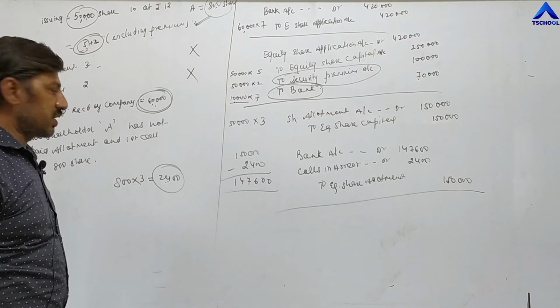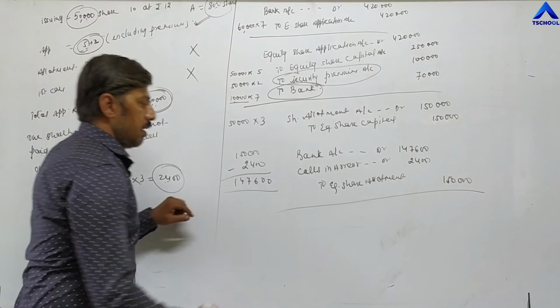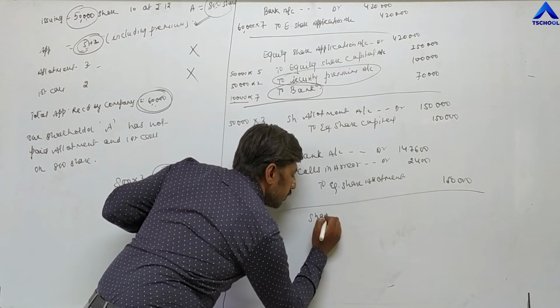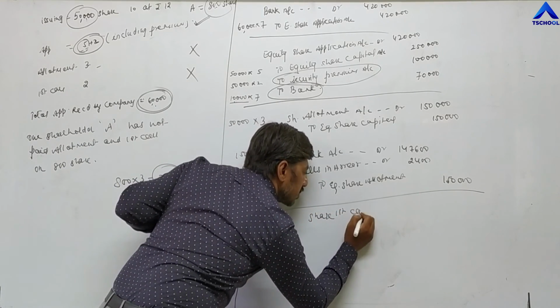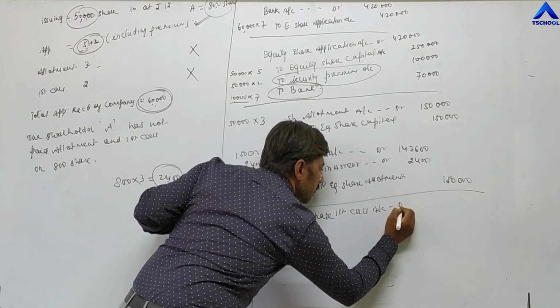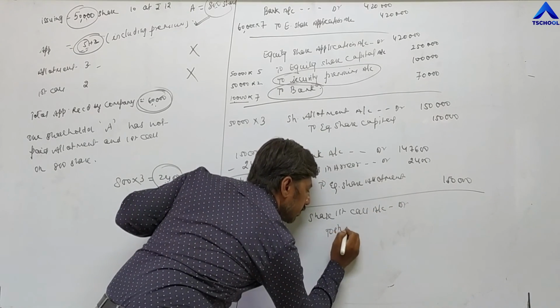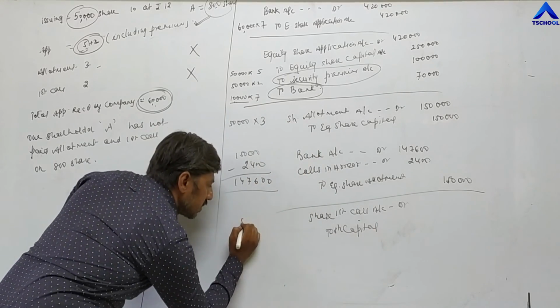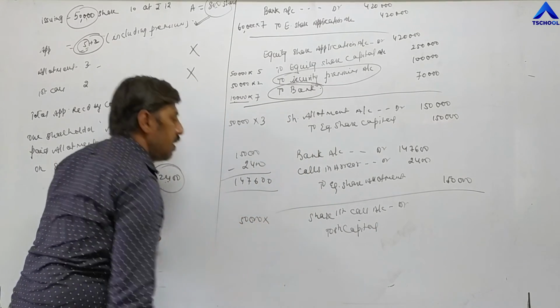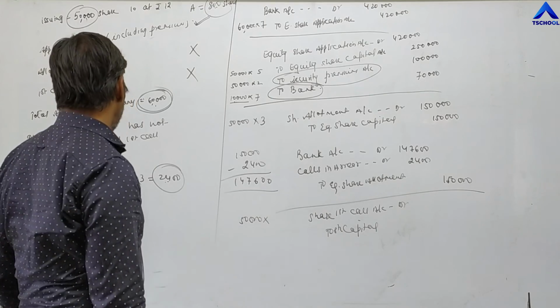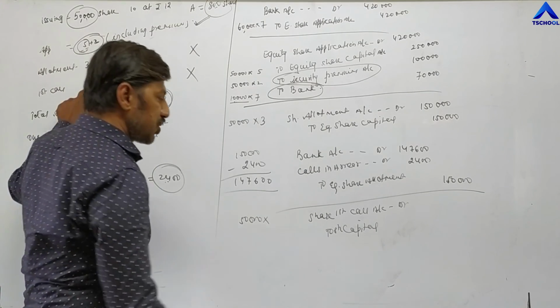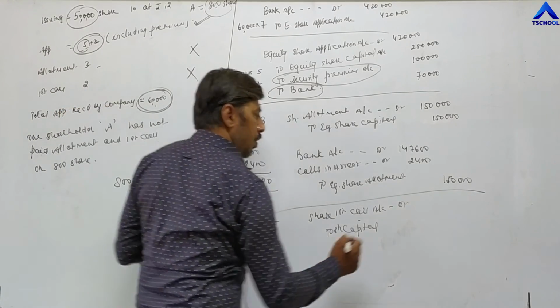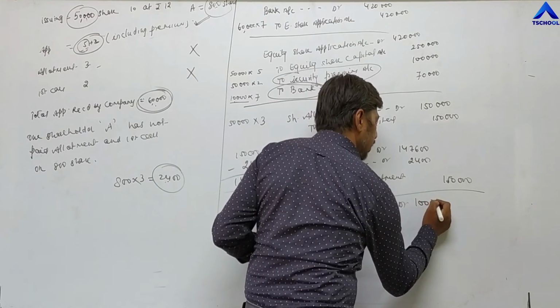Now comes the first and last call. Share first call account debit to share capital. The total number of shares is 50,000. On 50,000 shares, the company has to receive 2 rupees per share. 50,000 into 2, the total money the company has to receive is 1,00,000 rupees.